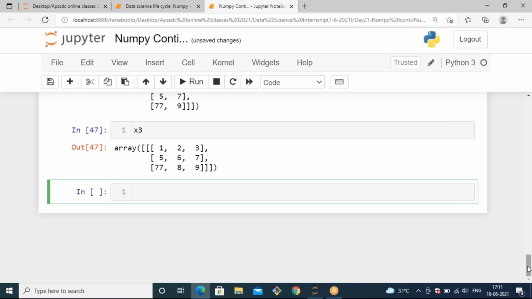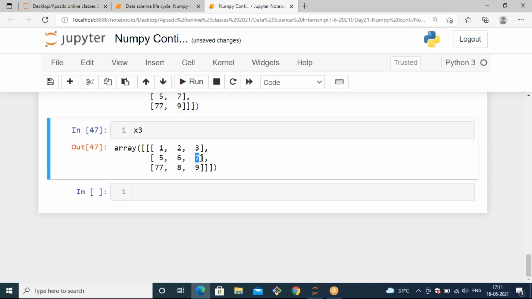Now I have a three-dimension array like this, and out of this three-dimension array, I want to get this 7 element. How can you get it? Let me know your responses in the chat box. You can send me your responses. I want to get this 7 element from my X3 array. How can I get it?